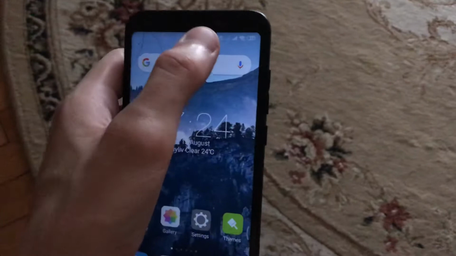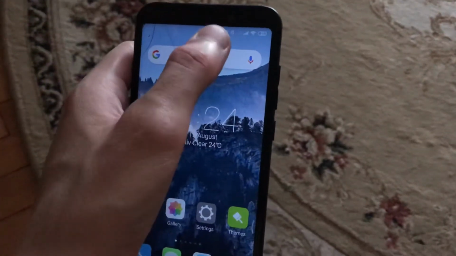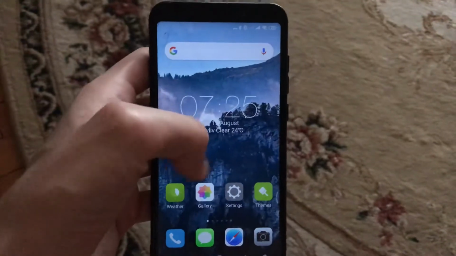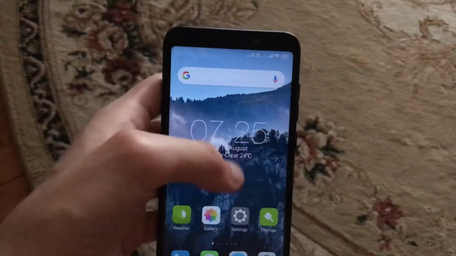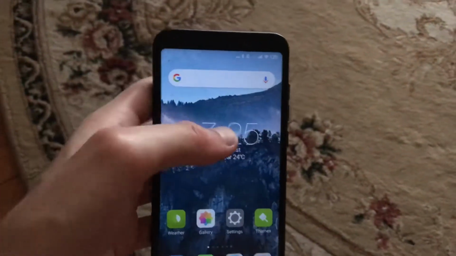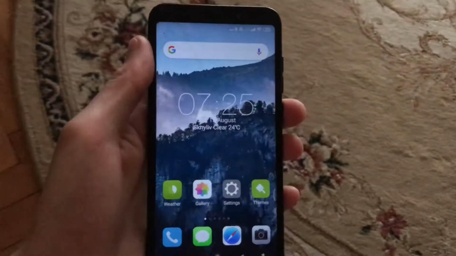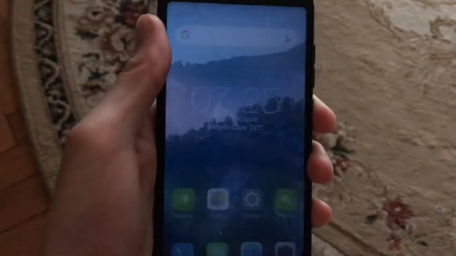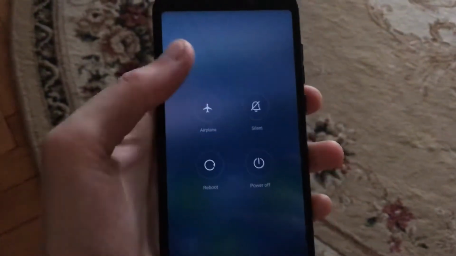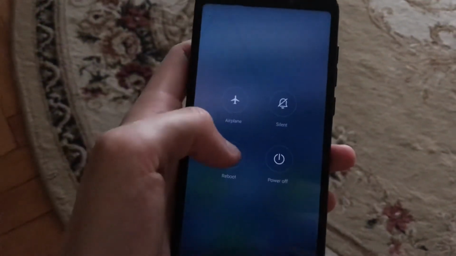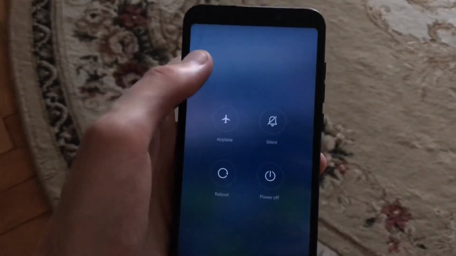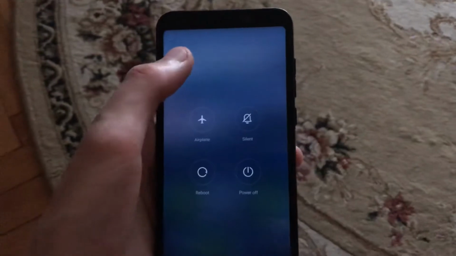headphone mode. So you see here your headphones and you just can't exit from this mode. So first thing you need to try is to restart your phone. Just keep holding the power button until you see reboot, then click on reboot and wait until your device restarts.